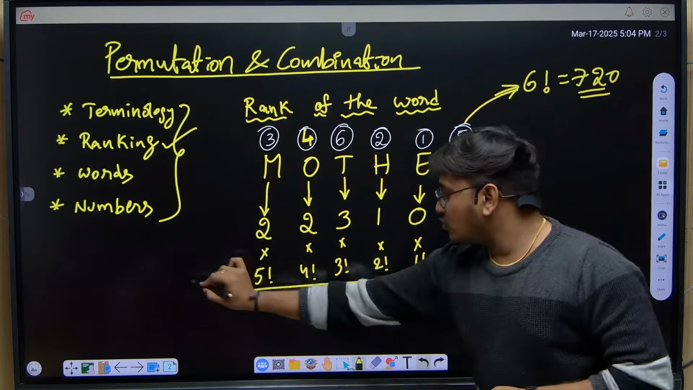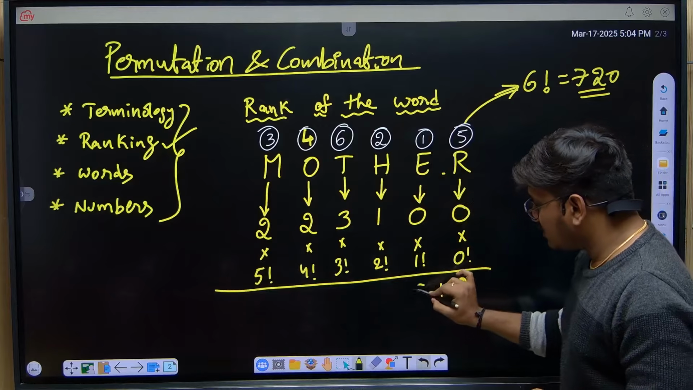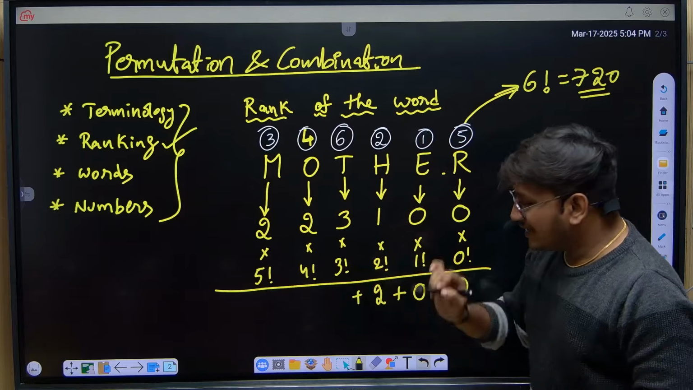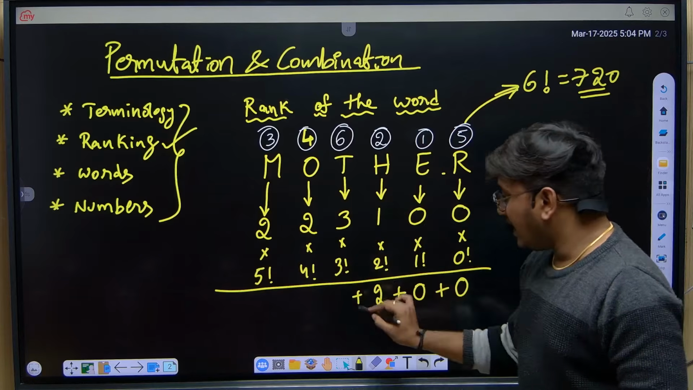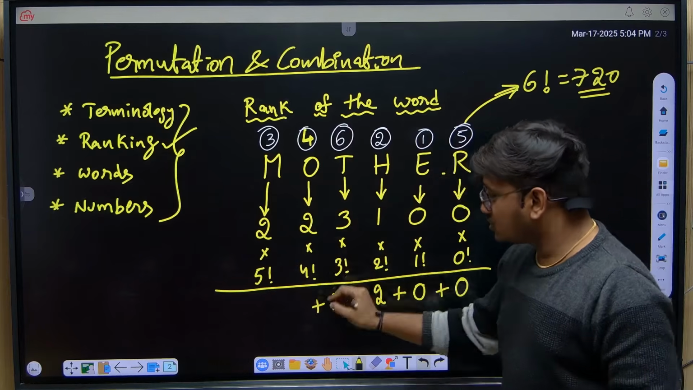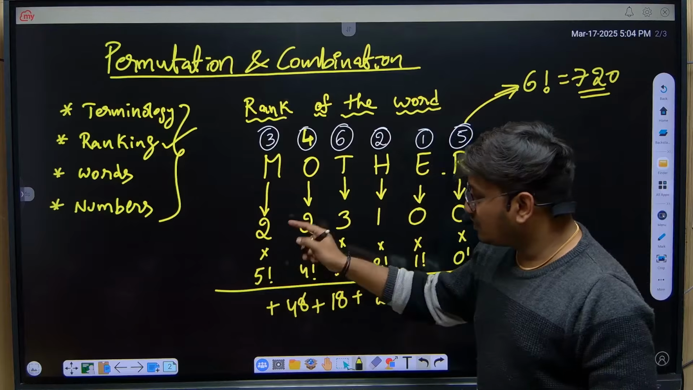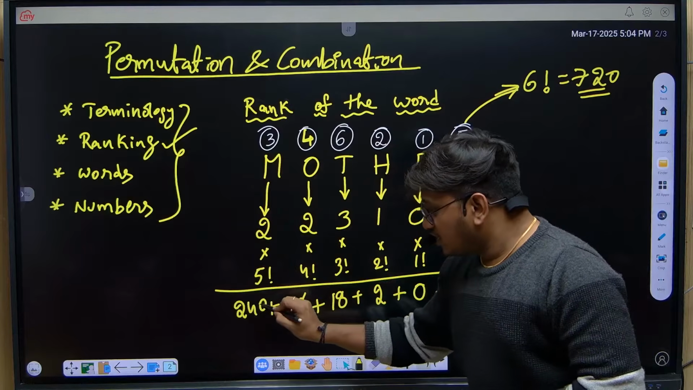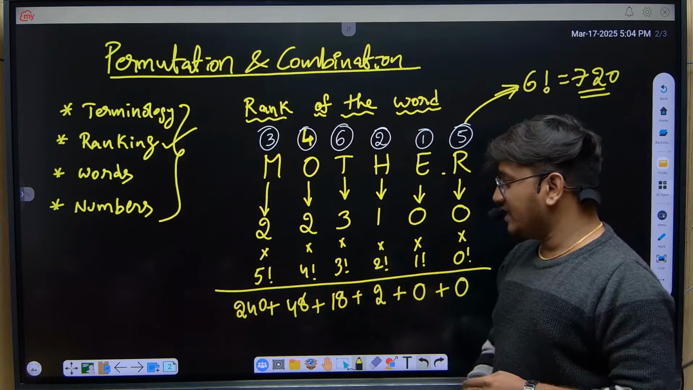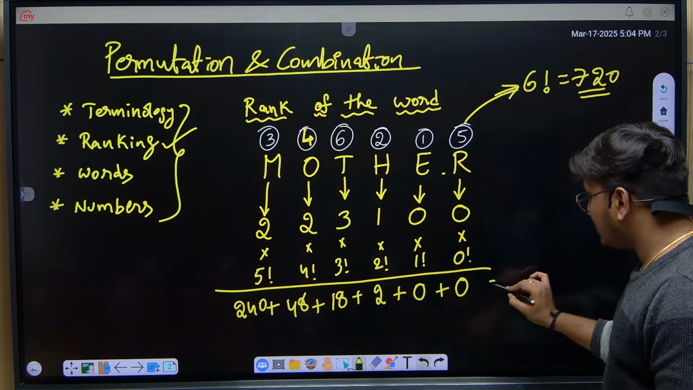So now you have to take the possibilities. 0 into something is 0, plus 0 into 1 is 0 again, plus 2 into 1 is 2, plus 3 factorial is 6. 6 into 3, 18, plus 4 factorial 24. 24 twos 48, plus 5 factorial 120. 120 twos 240. 240 plus 48 is 288. 288 plus 18 is 306. 306 plus 2 is 308.